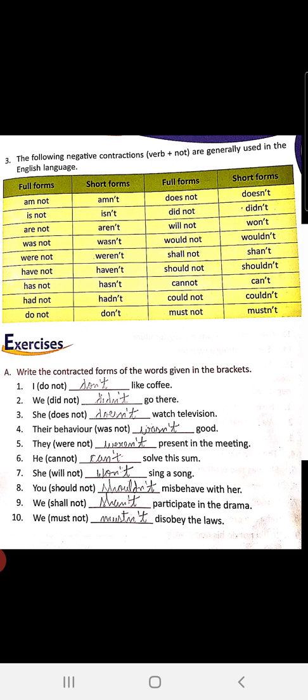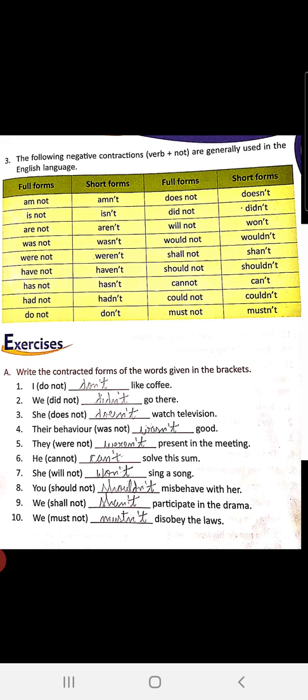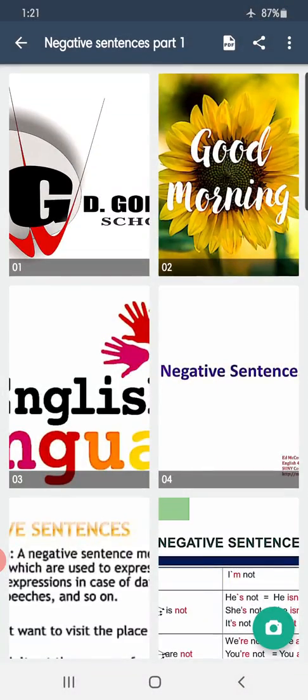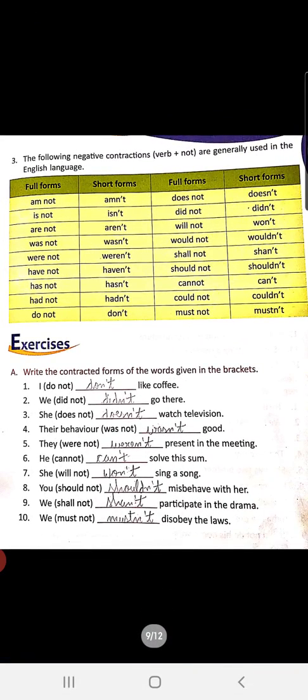Now children, you all know when you are supposed to use which helping verb. When the sentence is in present tense, am is used with I as a subject, and is and are are used with other subjects. Was and were are used with past tense sentences, was with singular subject, were with plural subject. So similarly, children, wherever you are using the particular helping verb along with not, instead of writing the full forms, we can use the short forms also in a sentence, the contracted forms.